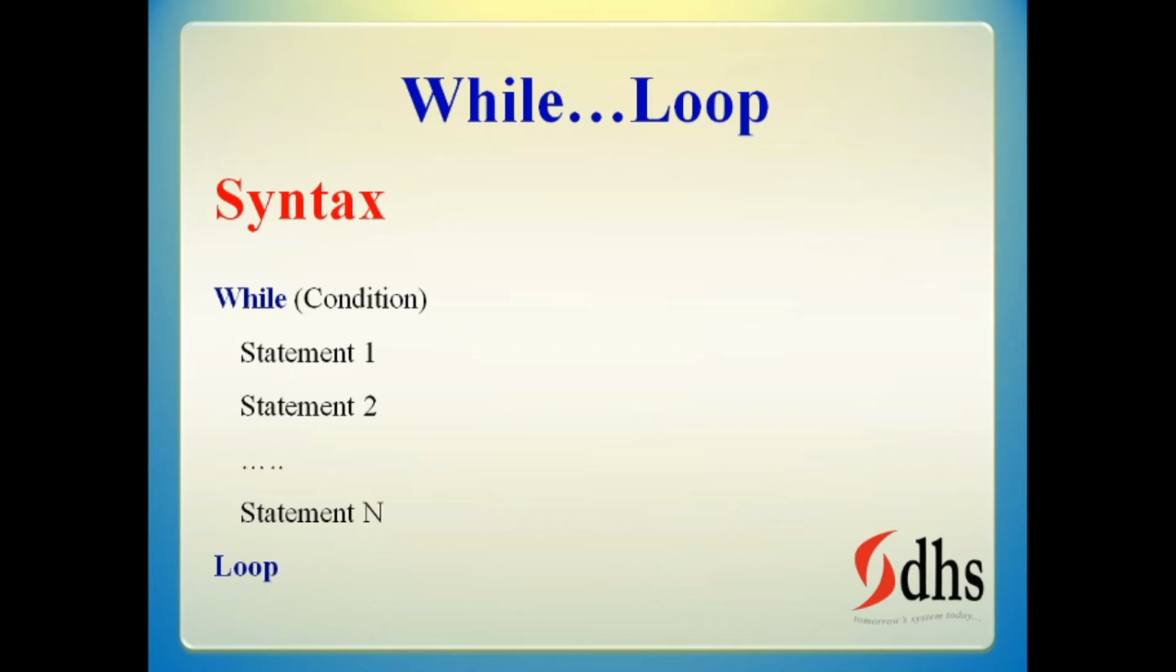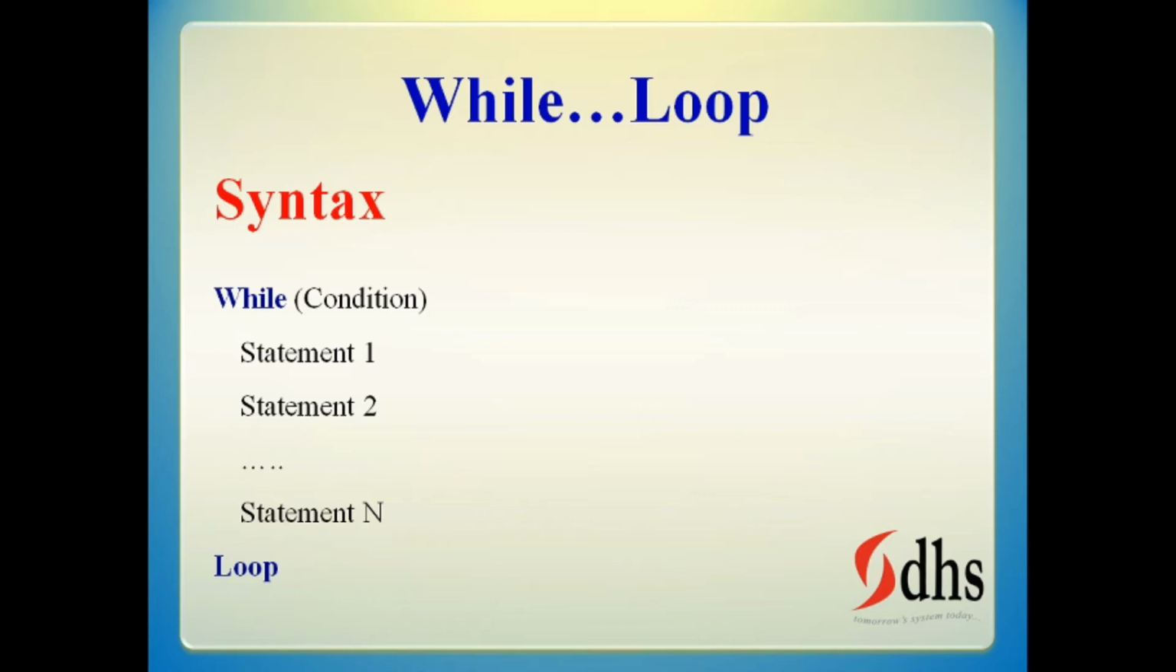So in this while loop, before entering into the execution of the statements, we have to check the condition. In the next one, do while loop, we are going to check the condition at the exit point. These are the two differences between the while loop and do while loop.